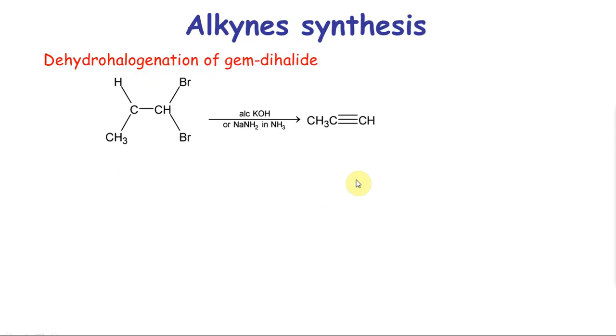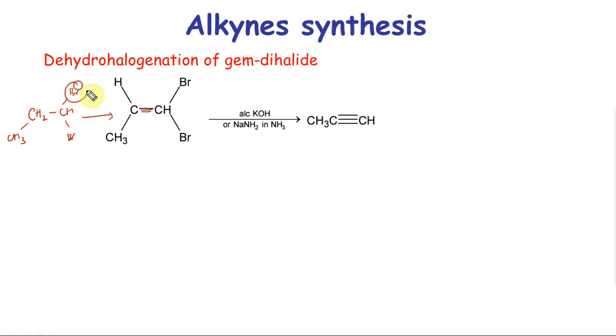The next thing we can do: we just saw vicinal dihalide giving you alkyne. A geminal dihalide will also do, provided there are enough hydrogens. This is CH2, CH3, CH, Br, Br.